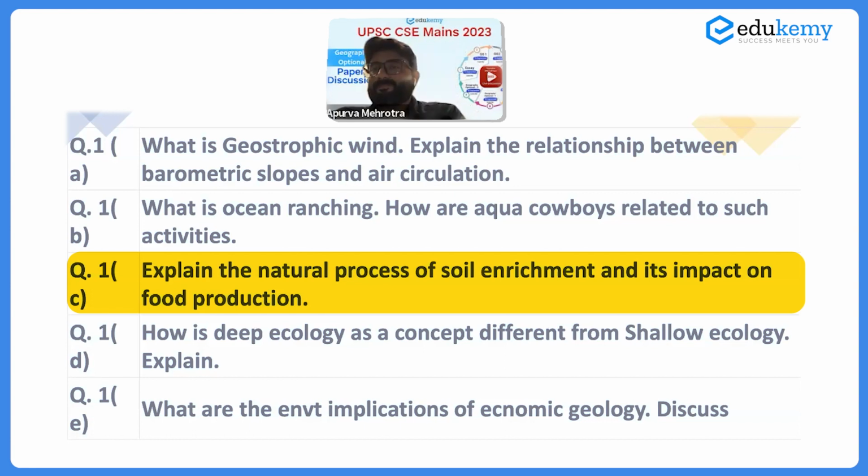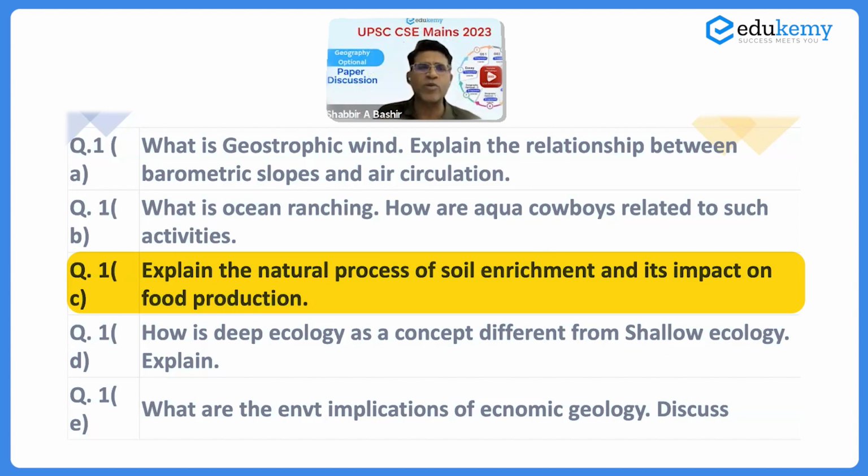इसमें क्वेश्चन बहुत स्ट्रेट है. Explain the natural processes of soil enrichment. It is not asking what are the natural processes of soil formation. मुझे लग रहा है ज्यादातर बच्चे पोर्जोलाइजेशन, लेटराइजेशन, कैल्सिफिकेशन, ग्लेइफिकेशन, वो सारा लिख के आ जाएंगे. इसमें क्वेश्चन है, tell us how the soils are enriched, the soil processes that enrich.